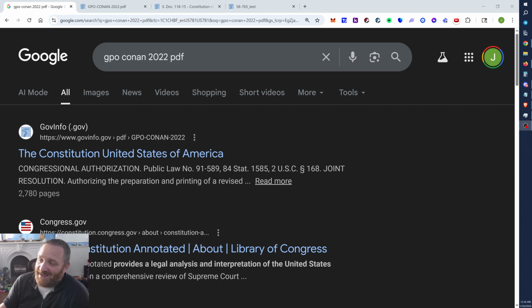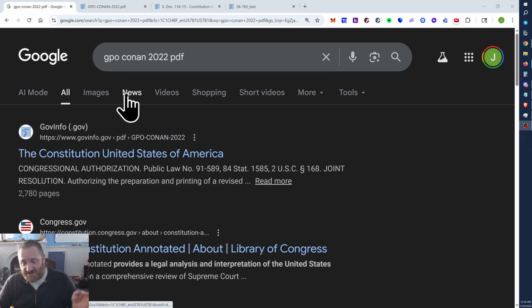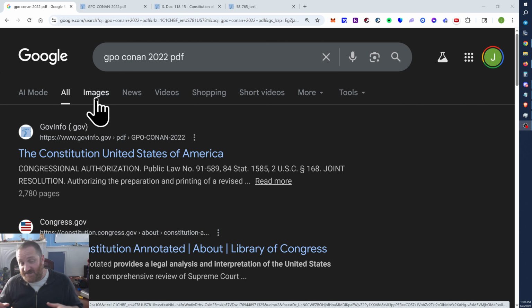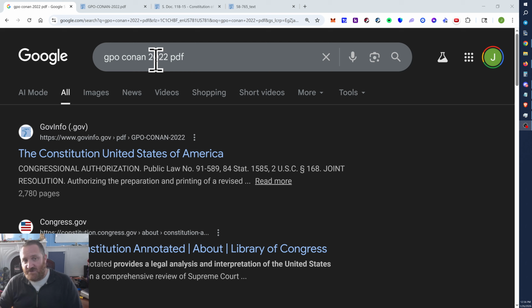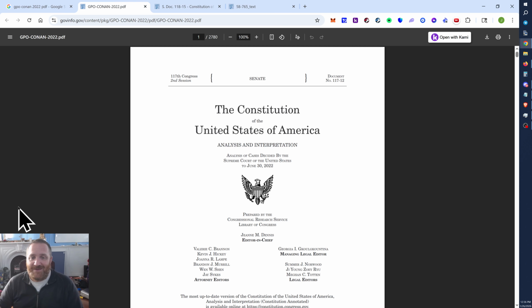Today we're talking real quick about a Constitution that has tons of analysis as part of it. If you go to GPO Conan 2022 PDF, that'll pull up the Constitution of the United States of America, Analysis and Interpretation. This thing is 2,780 pages long. So it is a heavily biased document.